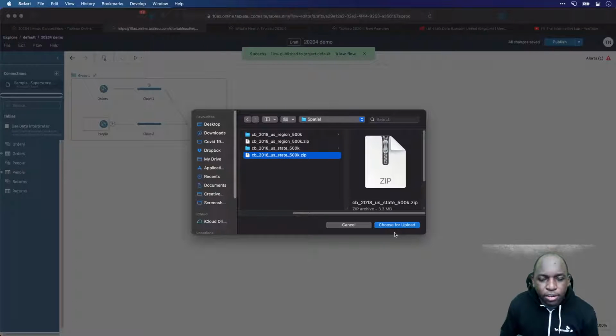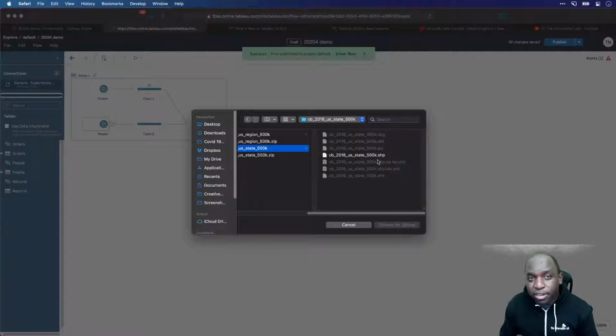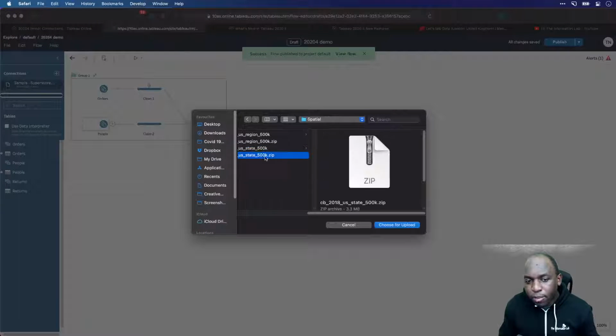The caveat here is to bear in mind that when you typically work with spatial files, you typically unzip them and then you connect to the shape file itself. With Tableau Prep, it doesn't want that. It wants the whole zip package. And if you think about it, it makes sense because you're uploading it to the online interface, right? So you just want the zip file itself.